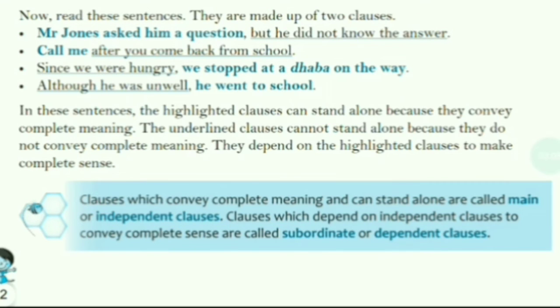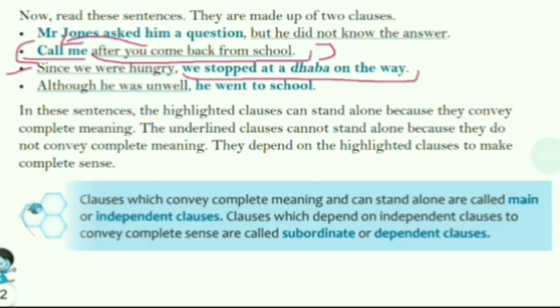Let's look at another example: call me, if you need help. "Call me" is highlighted and it's complete in itself. It doesn't need another clause to make complete sense, whereas this clause is incomplete, as it needs the other clause to make complete sense. So the complete one is the independent clause and the incomplete one is the dependent or subordinate clause. Clear?